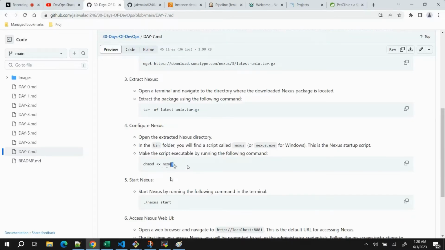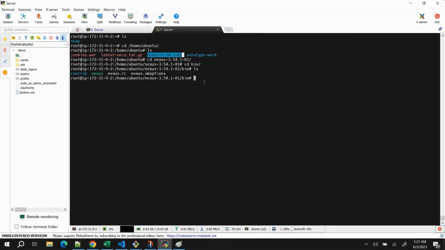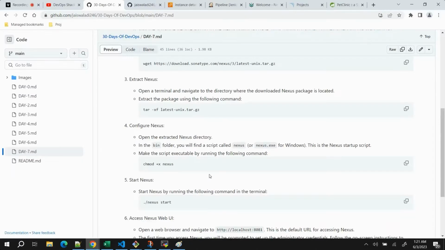Once permission is granted for the execution, then we can execute this. For execution we can run this command: ./nexus start. Same thing, you just need to run it in this format, ./nexus start. Since I already have this running, I won't be pressing enter, but this is what you need to do. As you can see, the steps are very clear, right?